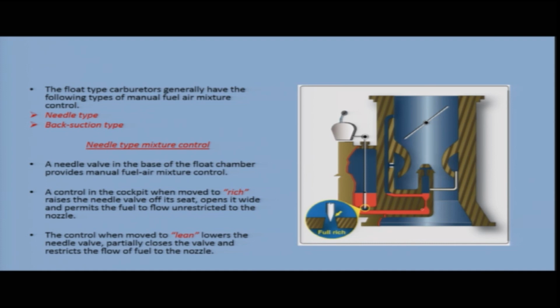When the control is moved to lean, the needle valve will be lowered, partially closing the valve, and the fuel flow to the nozzle will be restricted. So, this is a needle type mixture control, a very simple type of mixture control, where the needle either restricts the fuel passage or opens the fuel passage to the discharge nozzle.